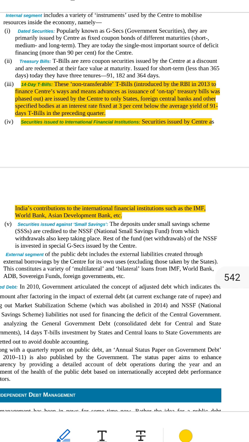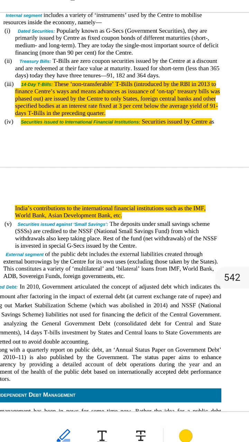1, 14-day Treasury bills, T-bills. What is a Treasury bill? A T-bill is a way for the government to borrow money for a short time. It gives someone a small piece of paper called a security that says, please give me money now, I'll return it later with a little extra. That extra is the interest, the reward for lending money.